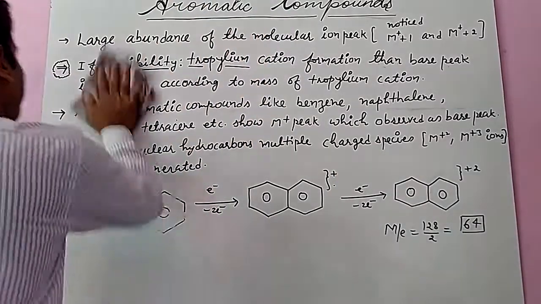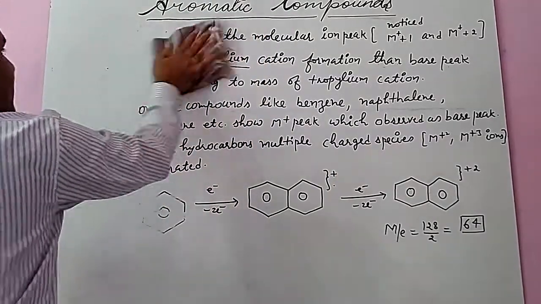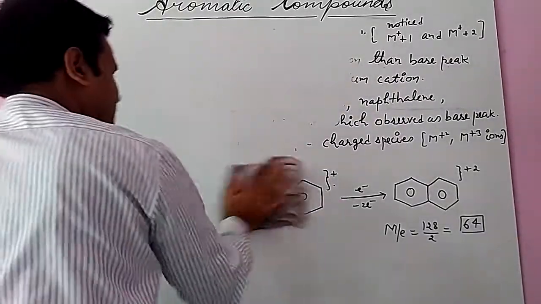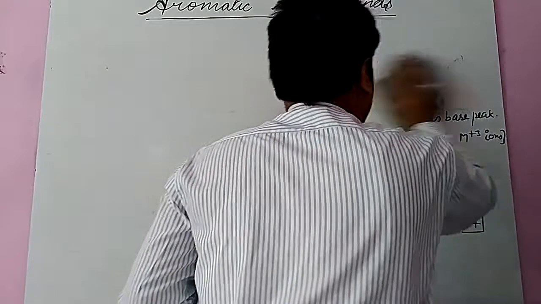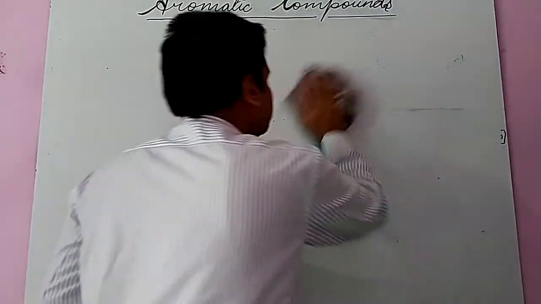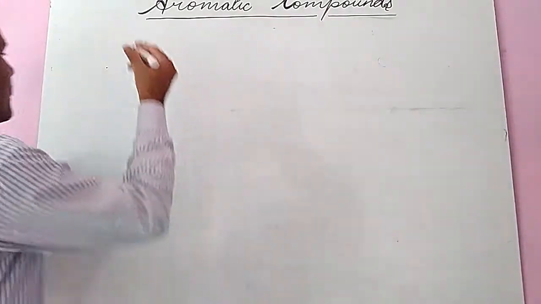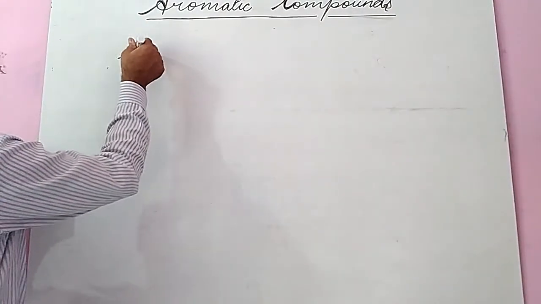Now we check the fragmentation patterns one by one, first benzene. How is benzene converted into its molecular ion? A similar molecular ion is found as the base peak in the case of benzene. So the first example I will take is benzene.